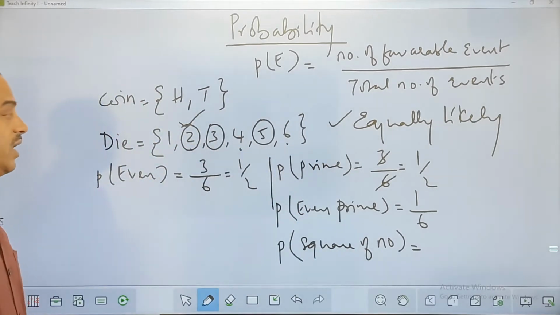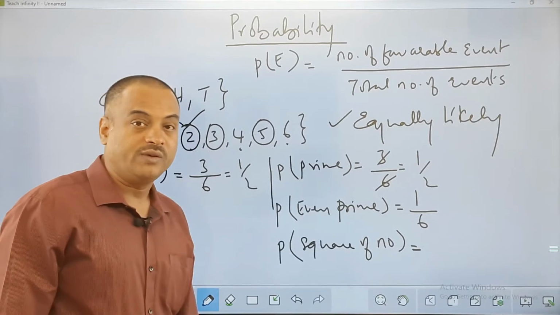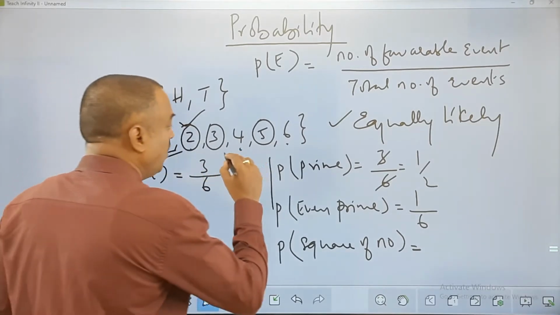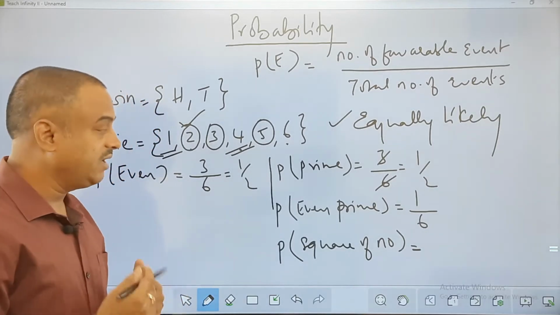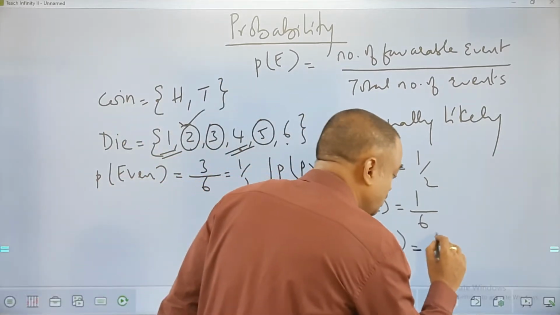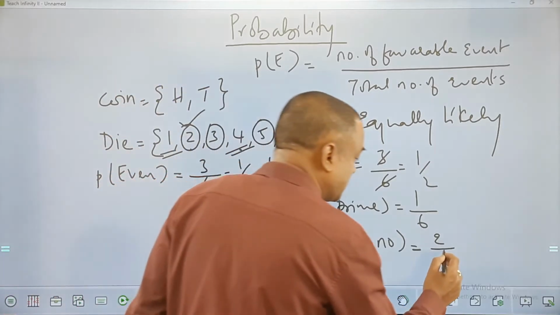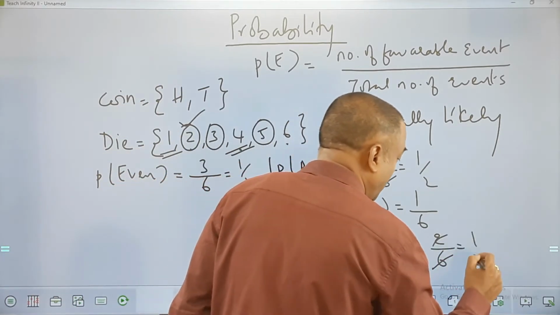Now can you identify the perfect squares out of the 6 outcomes here? I can see 1 as a perfect square, 4 as a perfect square. So in favor of the question, there are 2 events out of a total of 6 outcomes. So I can say 1 by 3.